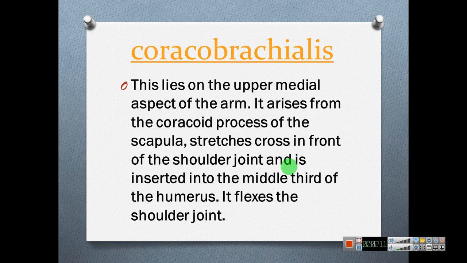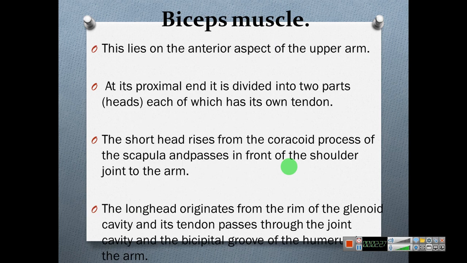Coracobrachialis muscle. This lies on the upper medial aspect of the arm. It arises from the coracoid process of the scapula and stretches across in front of the shoulder joint and is inserted in the humerus. Biceps muscle.